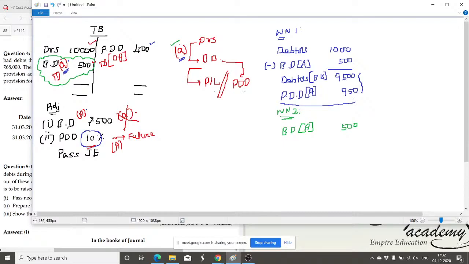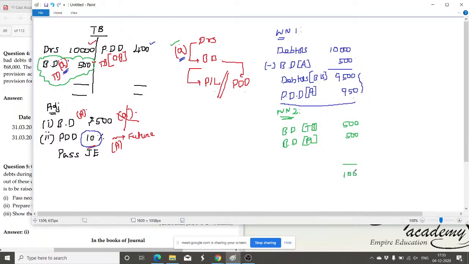And then the next bad debt here is a new one. This is also bad debt, given in the adjustment, supposed to be adjusted here, which is 500 rupees. So the total bad debt came to around 1,000 rupees. Is it okay? So for adjusting the loss, do I have any PDD created in the previous year? Of course, sir, I have around 400 rupees already created in the previous year.